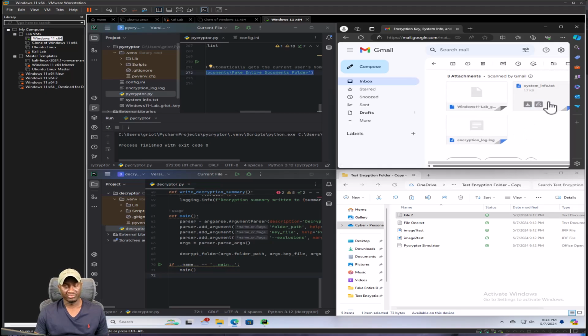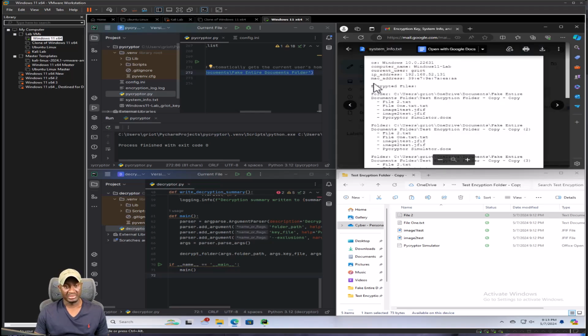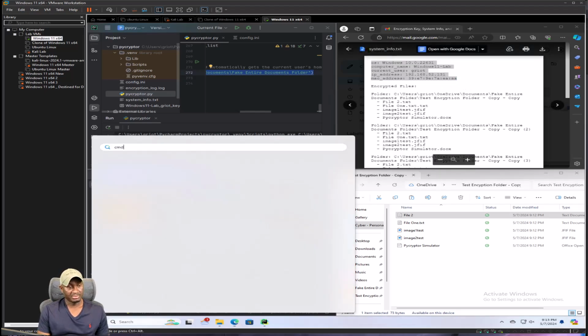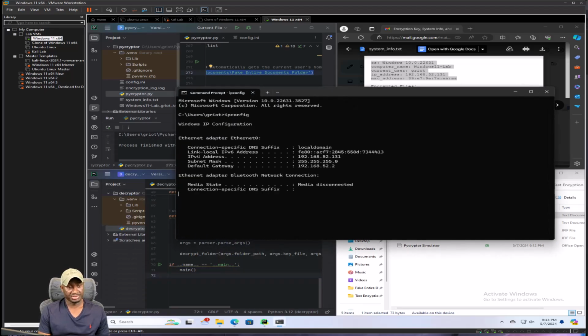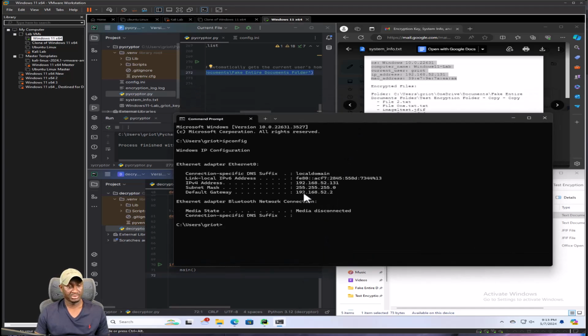Just to verify, I'm gonna open the system info file for now. And look at that, it tells us operating system is Windows 10, computer name is Windows 11 Lab. We are gonna verify this just briefly. I'll open up a command prompt, and then I'll do ipconfig just to see what the IP is, and that's 52.131.